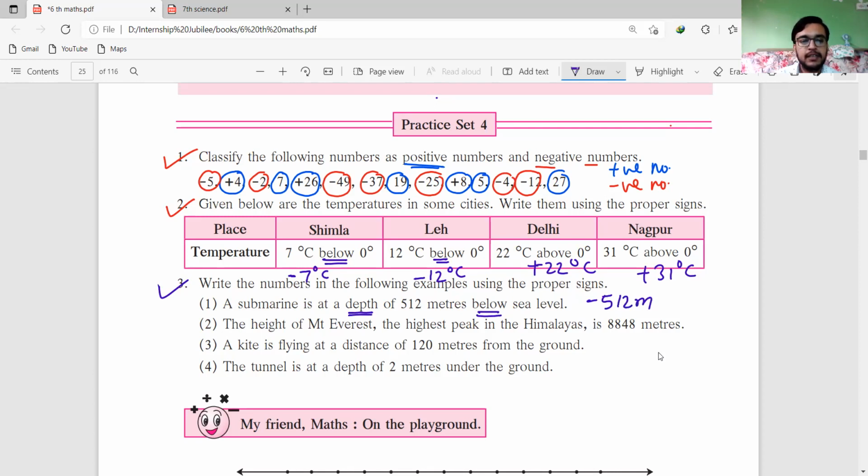The height of Mount Everest, the highest peak in the Himalayas, height is indicated by plus 8,848 meter. A kite is flying at a height of 120 meter. The word height is used, so we write here plus 120 meter. The tunnel is at a depth of 2 meters under the ground. The word under is used, therefore we write minus 2 meter.